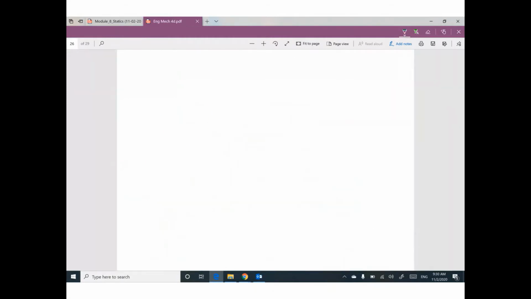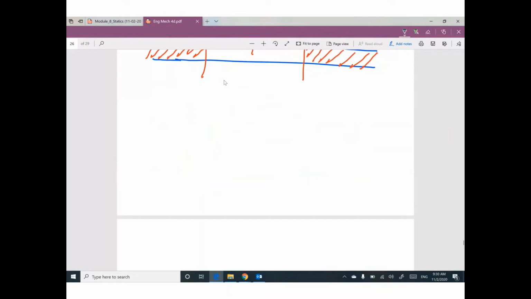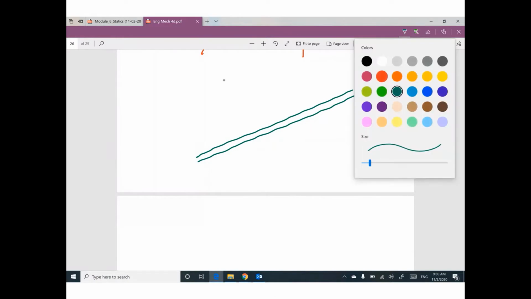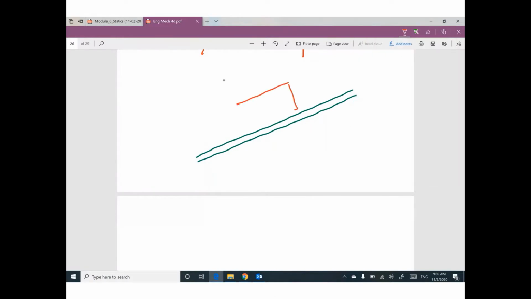Why am I saying this? Because sometimes you have an inclined surface and you have a box here. The weight of this box, any weight in this world, is vertically down. Do you think this weight equals N? No. Why? Where is the contact surface?